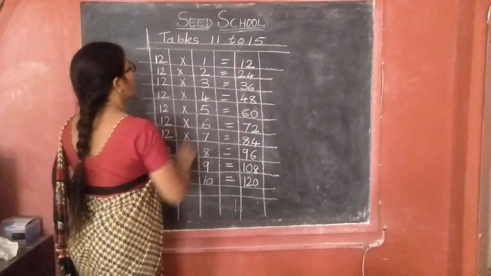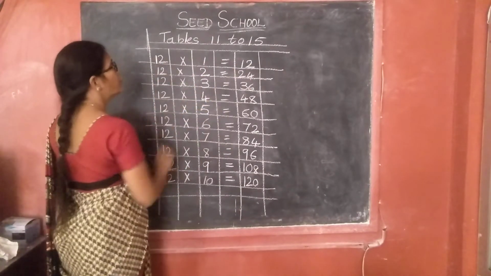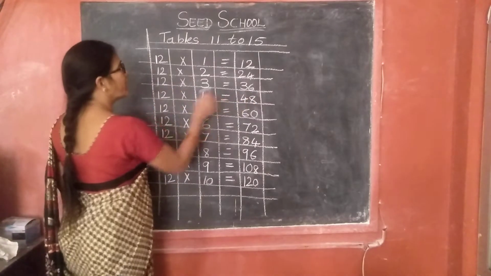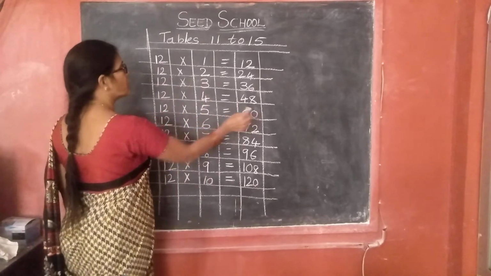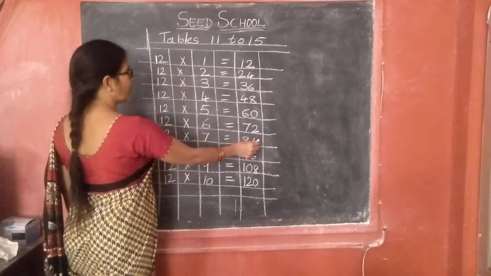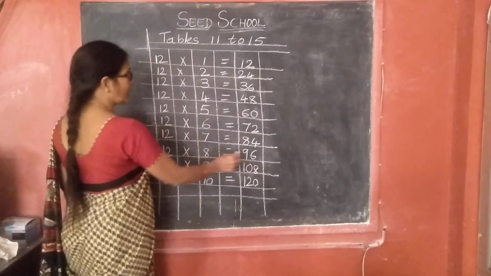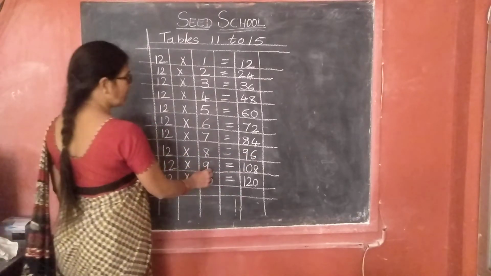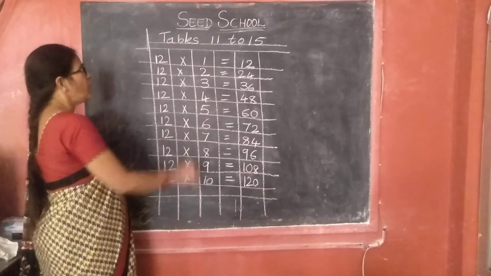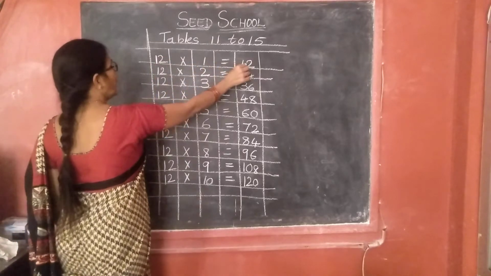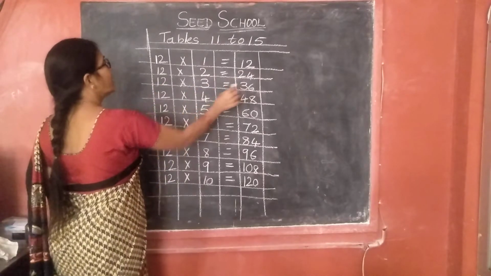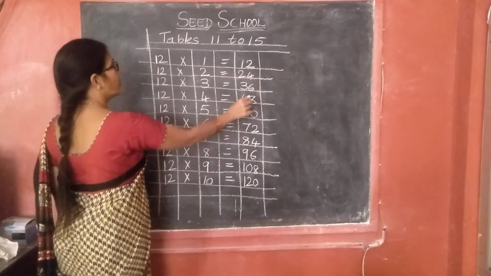12 ones are 12. 12 twos are 24. 12 threes are 36. 12 fours are 48. 12 fives are 60. 12 sixes are 72. 12 sevens are 84. 12 eights are 96. 12 nines are 108. 12 tens are 120. Okay? 12 ones are 12. 12 twos are 24. 12 threes are 36. 12 fours are 48.